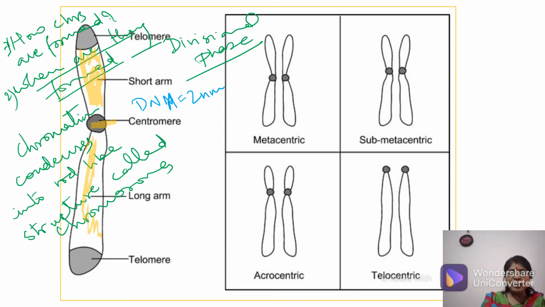This is the primary constriction. The constricted region is called the centromere.